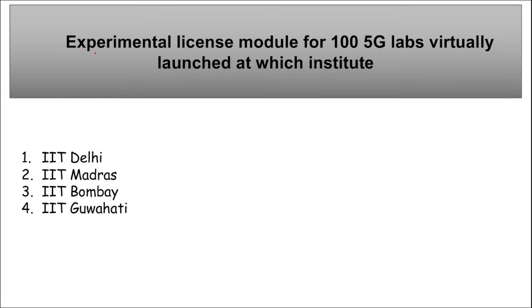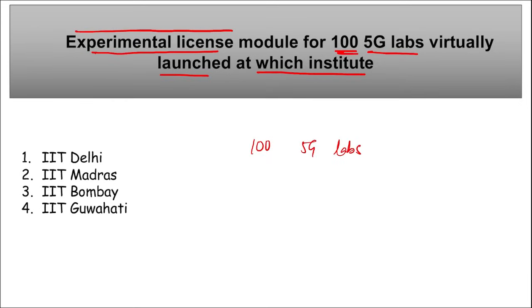Let's start. First question is experimental license module for 100 5G labs virtually launched at which institute? So experimental license module, correct? And that too, that for the 100 5G labs was virtually launched, correct? So question asked here is at which institute it was launched. As you can see, all the options are IIT, so it was IIT Madras.